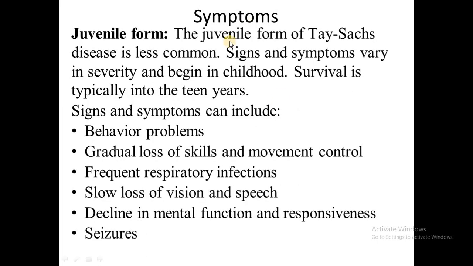Juvenile form, this is less common. The signs and symptoms vary in severity and begin in childhood. Survival is typically into the teen years. The symptoms are behavior problems, gradual loss of skills and movement control, frequent respiratory infections, slow loss of vision and speech, decline in mental function and responsiveness, and seizures.